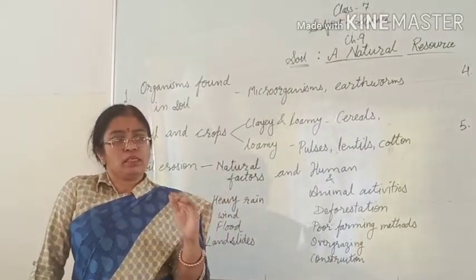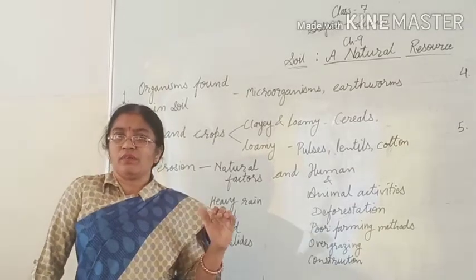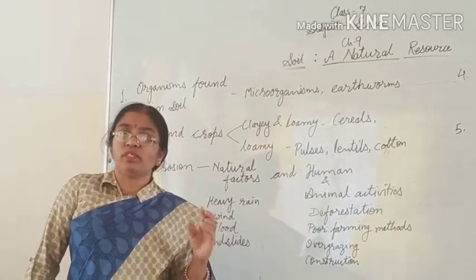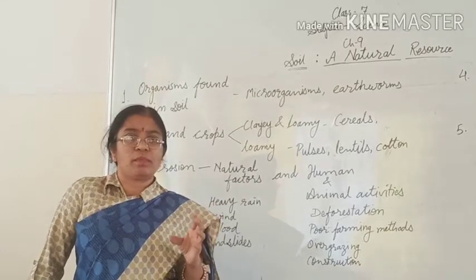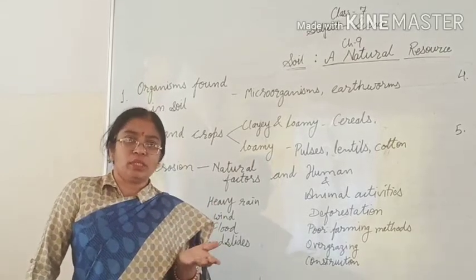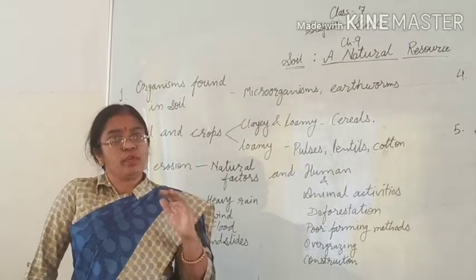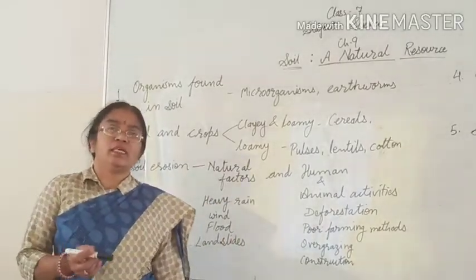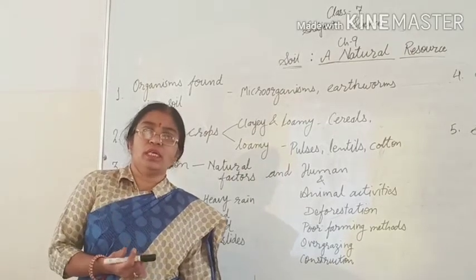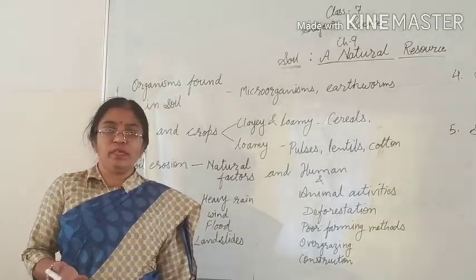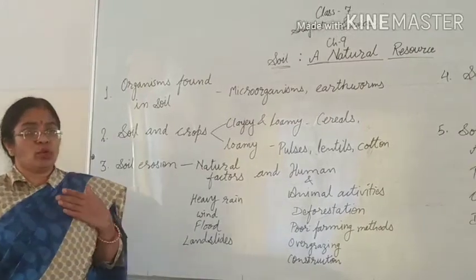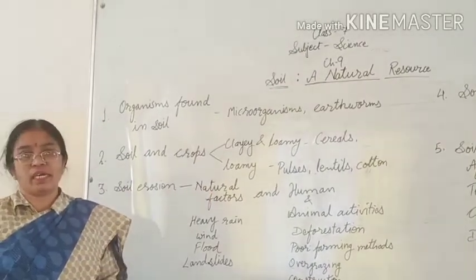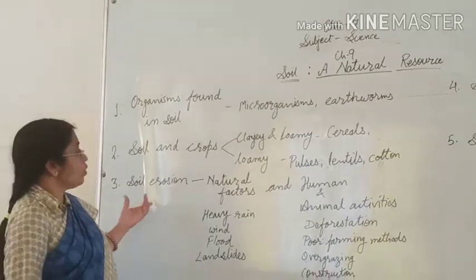Soil erosion means the taking away of the topmost part of the soil, known as topsoil, which is highly nutritious for the plants because it contains humus. The removal of the topsoil with the help of agents like moving or running water or high speed wind makes that soil unfertile for crops. This is called soil erosion.